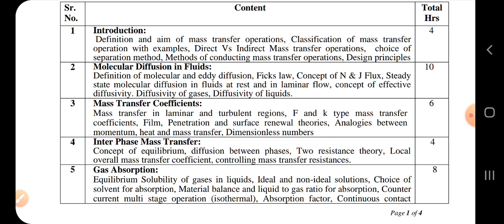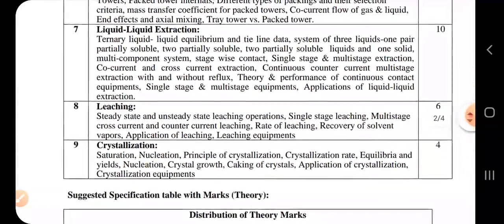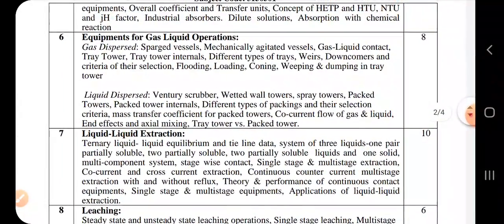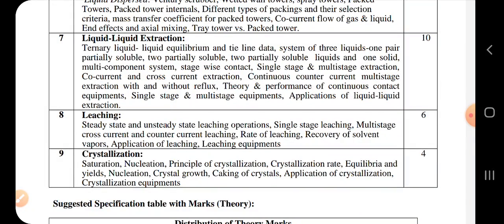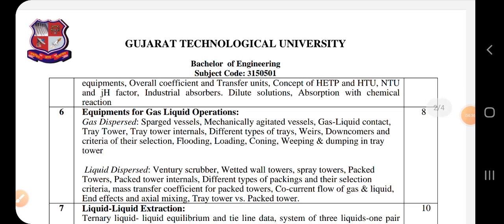Then humidification is another example, drying, leaching, extraction. We will see leaching, crystallization and extraction in this semester only. Next, after gas-liquid, another type is gas-solid. Drying is an example of gas-solid mass transfer. Then there will be liquid-liquid. In this type, extraction is the most common example. Liquid extraction will be an example of liquid-liquid mass transfer.